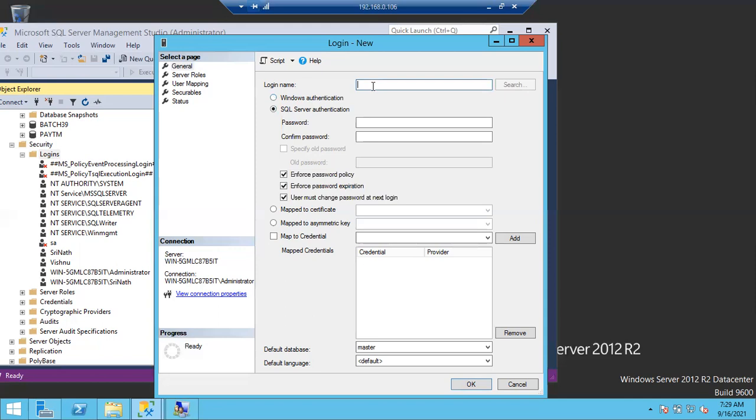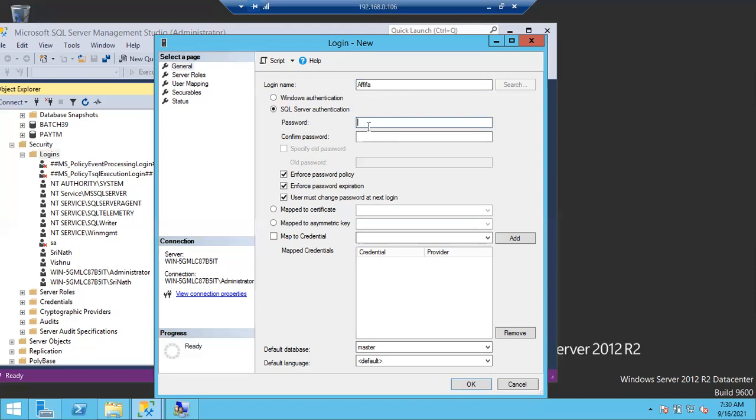Let me give a name here. Let me go with Afifa this time. So, SQL Server authentication. For Windows authentication, you don't ask for username and password, as the user is already created at the Windows level and we already gave the password while creating the user. So it doesn't ask for a separate password here. As it is a SQL login, this is the first time we are creating it, so it will ask you to create a password. The password should be strong, minimum 8 or 9 characters, with caps, small letters and numbers included in the password policy.